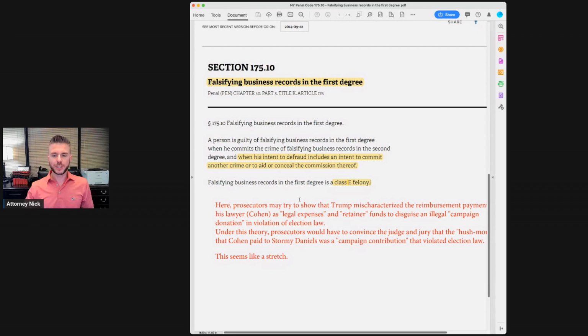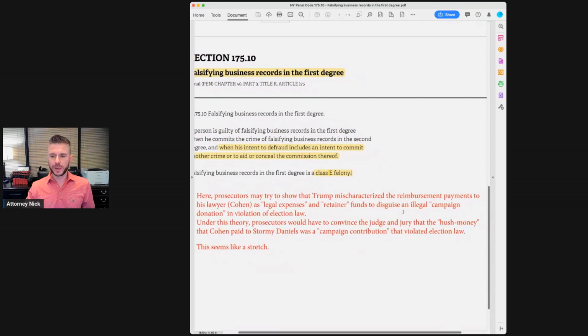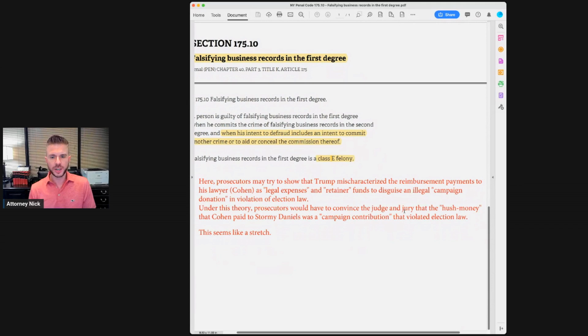Here, prosecutors may try to show that Trump mischaracterized the reimbursement payments to his lawyer, Michael Cohen, as legal expenses and retainer funds to disguise an illegal campaign donation or contribution that violated the U.S. election law. That would be the second crime that Trump is trying to cover up by recording these transactions in a misleading way in his business records. Under this theory, prosecutors would have to convince the judge and the jury that the hush money that Cohen paid to Stormy Daniels was a campaign contribution. To me, that all seems like a stretch.